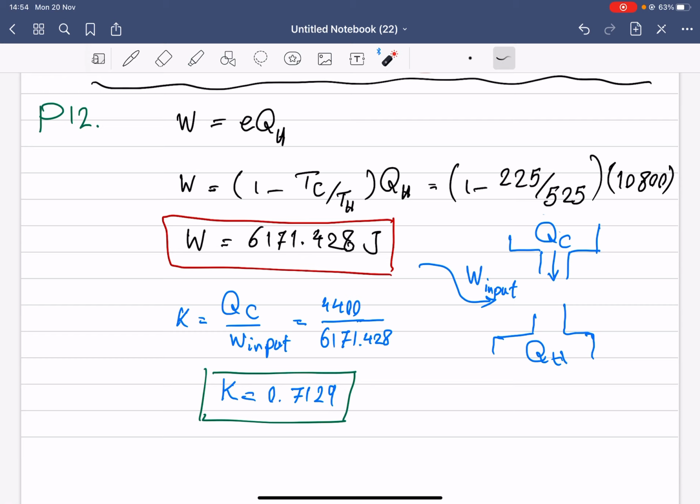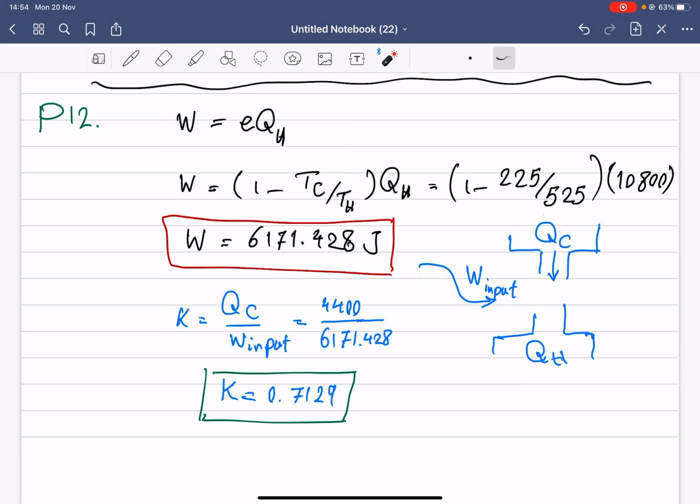Okay, for an ideal engine, we can write this formula. This is for any engine, but if we bring this efficiency for an ideal Carnot engine, we can easily calculate W, the work done by this engine.